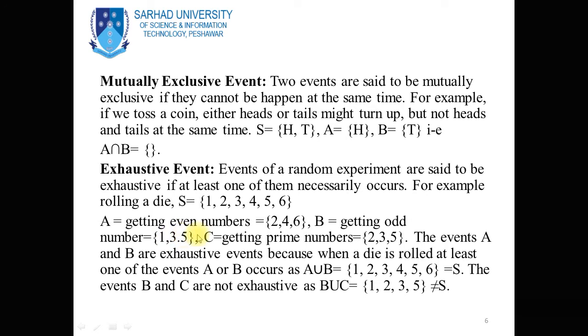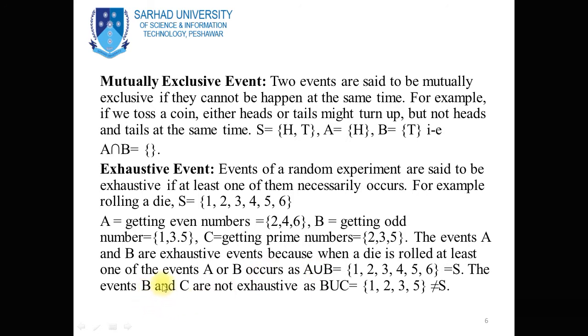And C is another event of the sample space, getting prime numbers. Then C contains the outcomes 2, 3 and 5 from the sample space. 2, 3 and 5 are prime numbers. The events A and B are exhaustive events because when a die is rolled, at least one of the events A or B occurs. A union B is equal to 1, 2, 3, 4, 5 and 6, and this union is actually equal to the sample space. So in this case, A and B are exhaustive events.